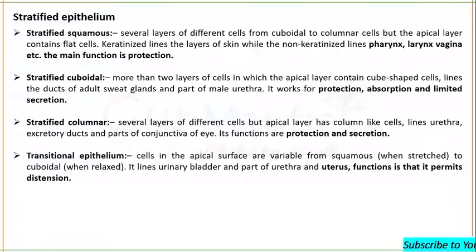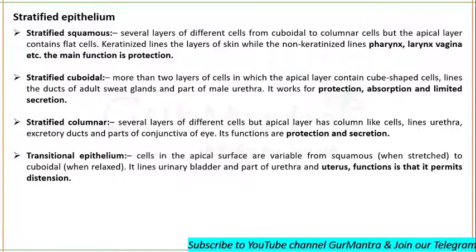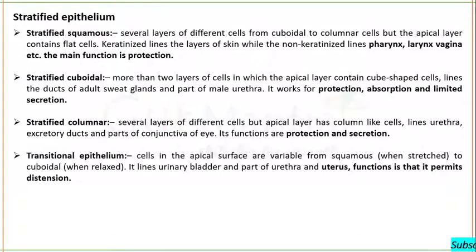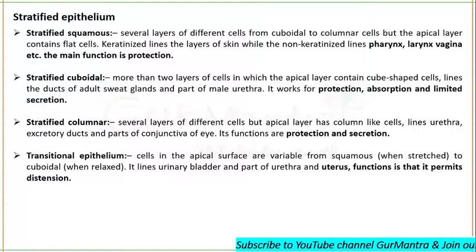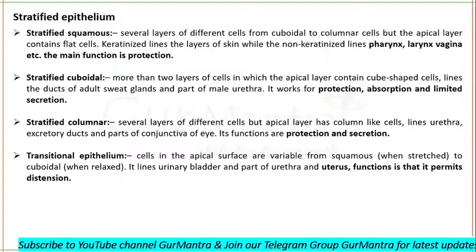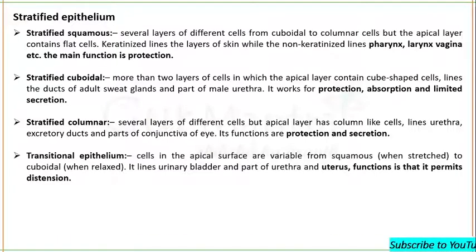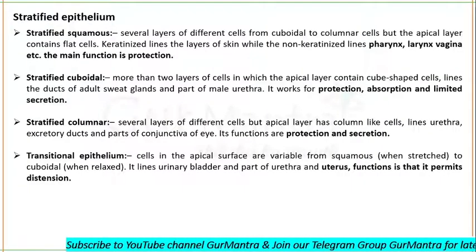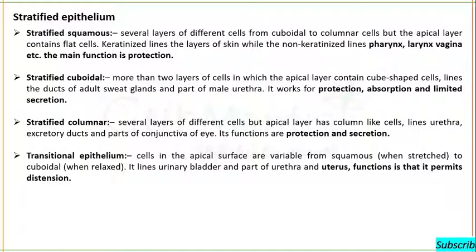What happens in stratified columnar cells? There will be several layers of different cells, but the apical layer has column-like cells which line the urethra, excretory ducts, and parts of the conjunctiva of the eye. Remember this thing, that in excretory ducts we will see columnar epithelium. It will be stratified columnar epithelium, and simple epithelium could also be present there. Okay, so the main function of stratified columnar epithelium is protection and secretion.